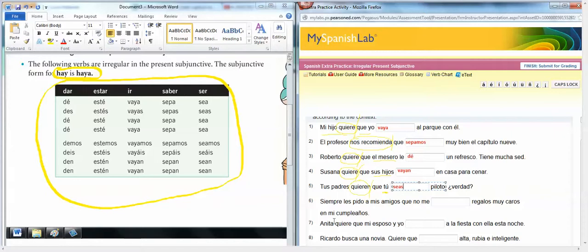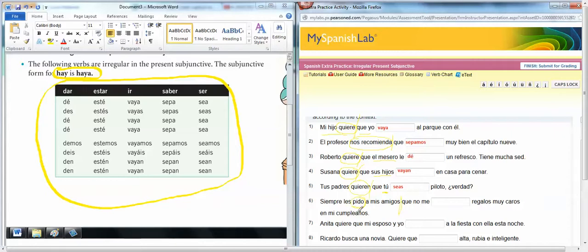Siempre les pido a mis amigos que no me blank regalos muy caros en mi cumpleaños. So again, this is influence, like a command type form. I'm asking that they don't do this, so I'm exerting my influence on them in my main clause.